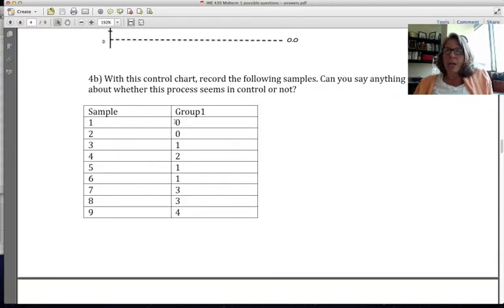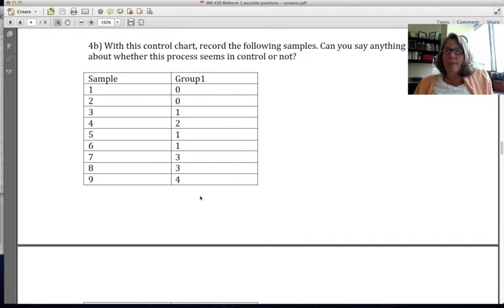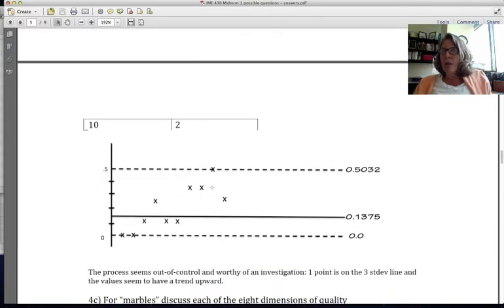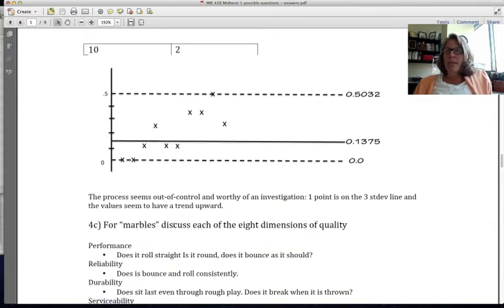Now in part B, we're going to take samples. In this case, we're taking 10 samples, and we have this many proportion defective. I calculate the proportion defective on these and plot these 10 values on the control chart. This is phase 2. And in this case, I would say the process does seem out of control. One point is at the 3 standard deviations, and they seem to have an upward trend. So that would be the reason you would say this is possibly out of control.